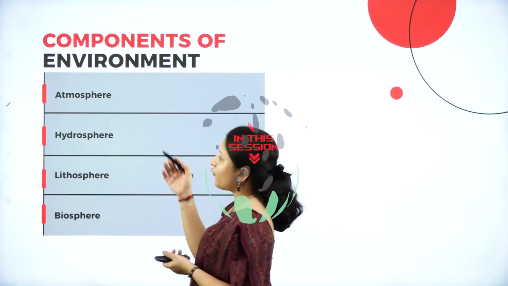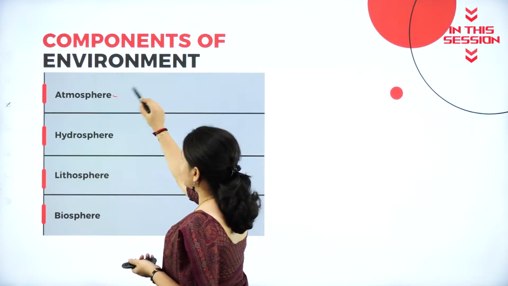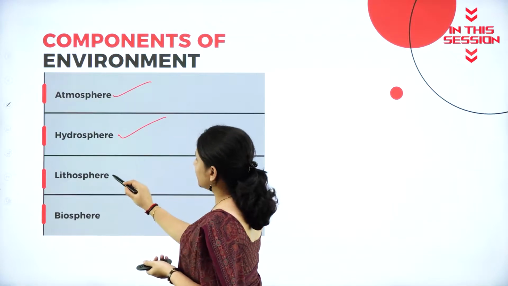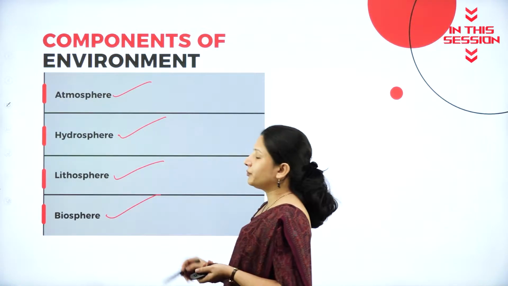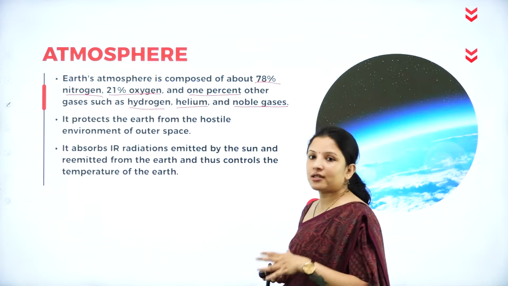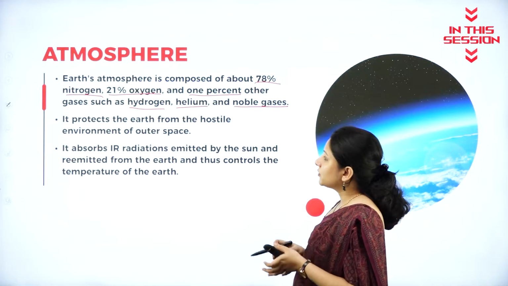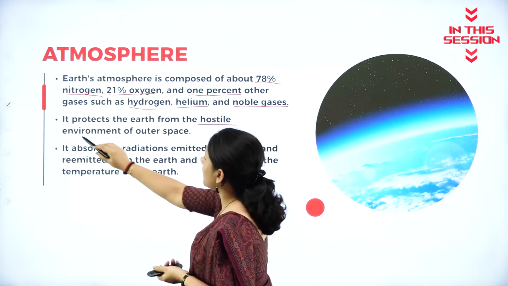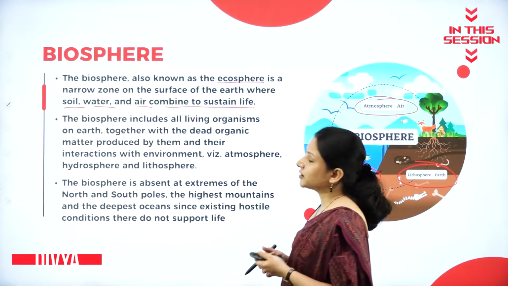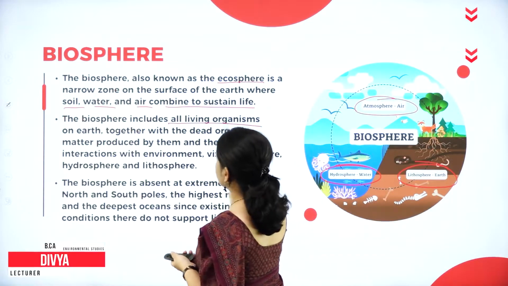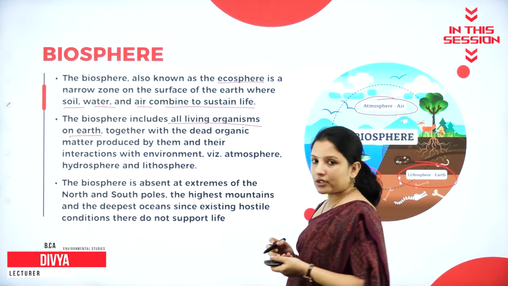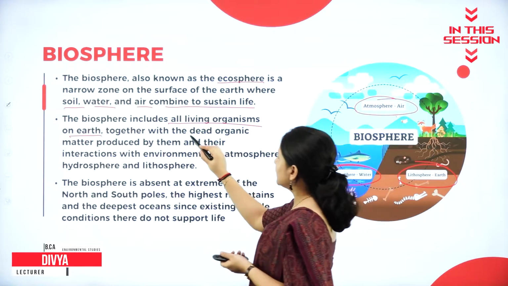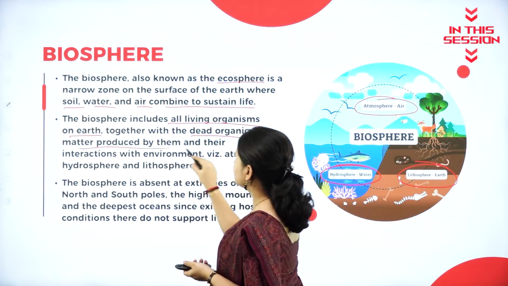Environment is made up of four main components, that is the atmosphere, the hydrosphere, the lithosphere and the biosphere. The atmosphere actually protects the earth from the hostile environment of outer space. The biosphere includes all the living organisms on the earth, along with the dead organic matter that is produced by them.